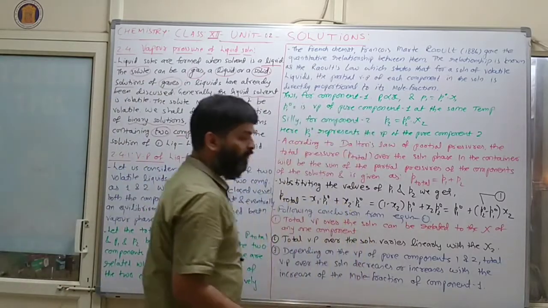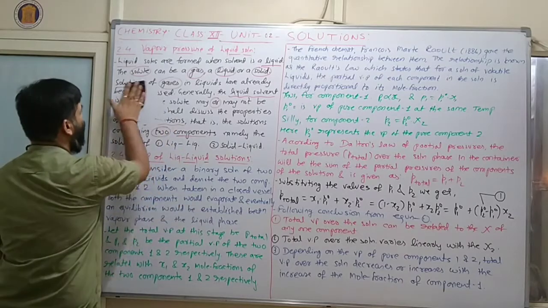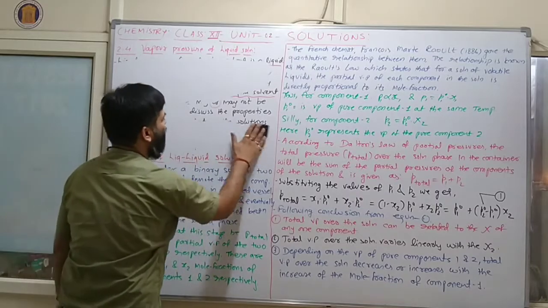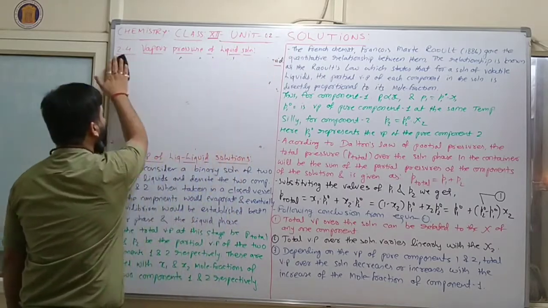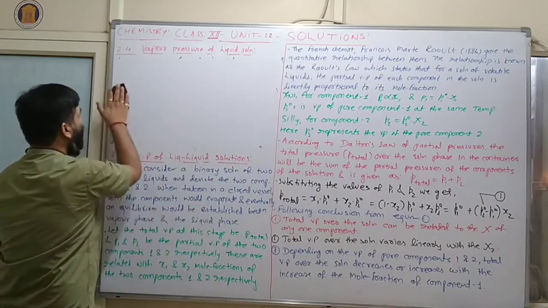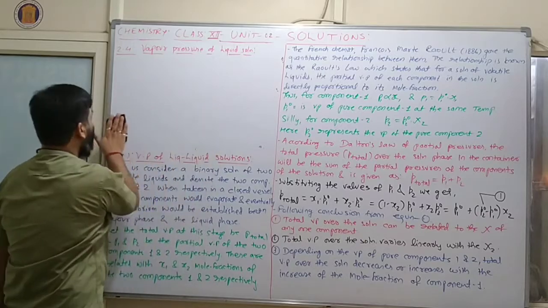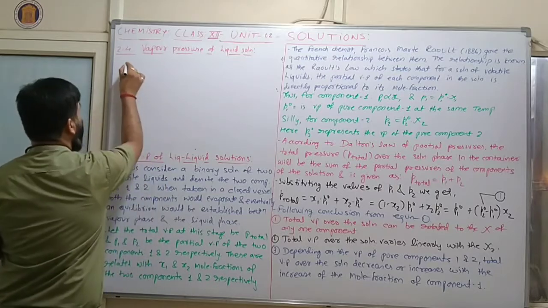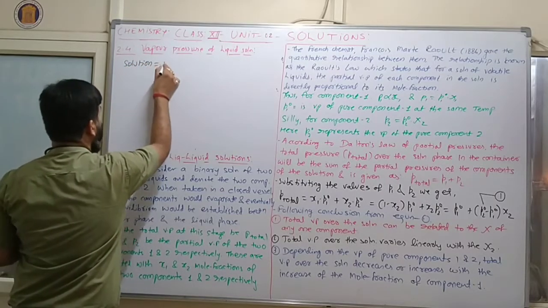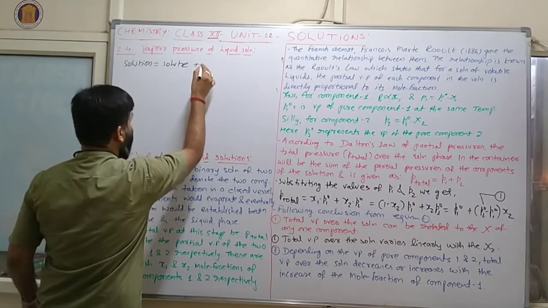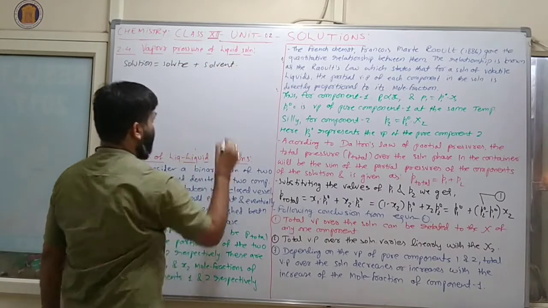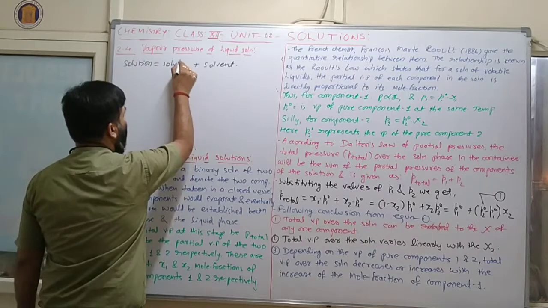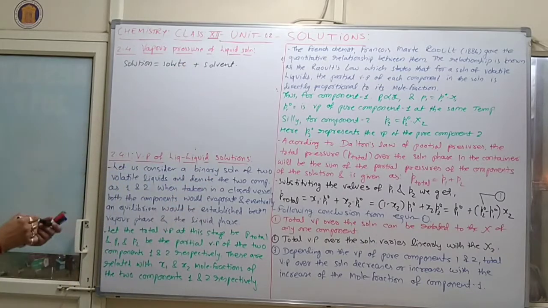Clear? Whenever we are forming a solution, the solute particle may be either volatile or non-volatile. And if solute and solvent both are volatile, then in that condition the vapor pressure of the solution will increase. Clear?